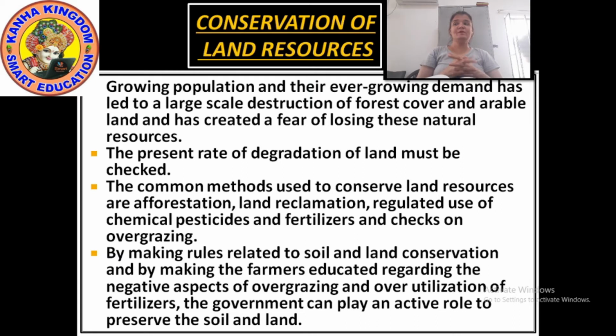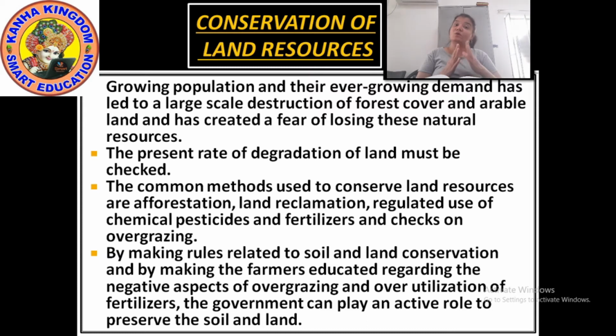The population is frequently growing, and as the population grows, the demand is also growing day by day, right? And because of this, what are we doing? We are trying to clear the forest for our use, because most of the land we now use for our purposes, for buildings, roads, industries, factories and such things.